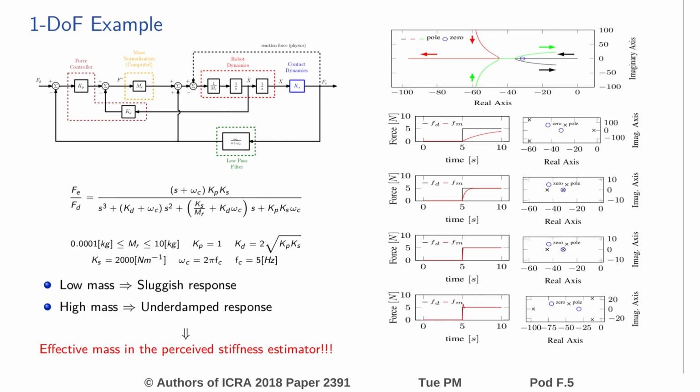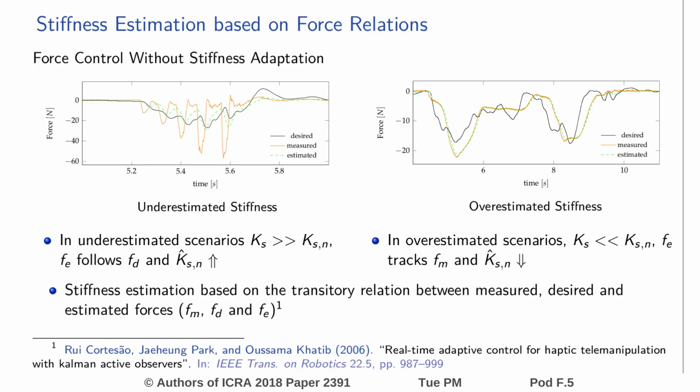For the same control design, setups with small masses display a sluggish response, while large mass setups display an overdamped behavior. To have a similar force control performance, the robot effective mass needs to be taken into account in the perceived stiffness parameter, which is going to affect the force control gains. The perceived stiffness estimation is given by the contribution of two terms, one given by the force relations and another proportional to the effective mass.